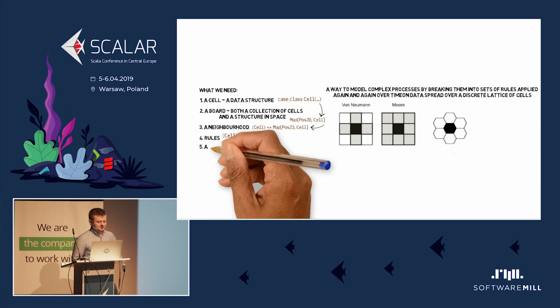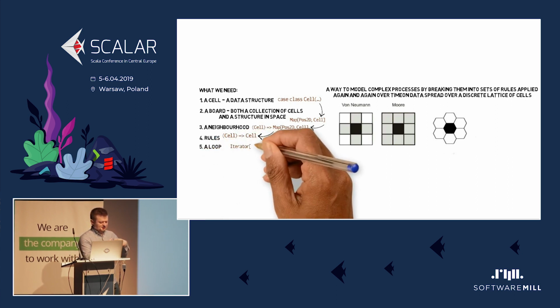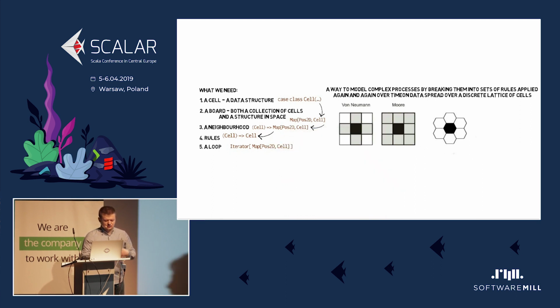And then we need a loop, because if you have one cell that creates its own updated version, then we need that to work for all cells in the board, and then we need a way to create a new board from the current board, and then another board from that new board, and so on. So in Scala, that will be basically an iterator.